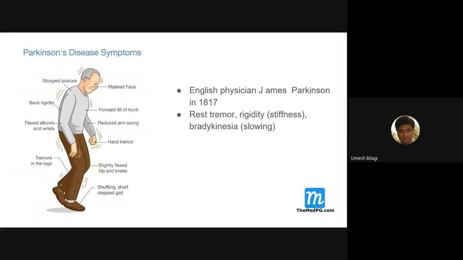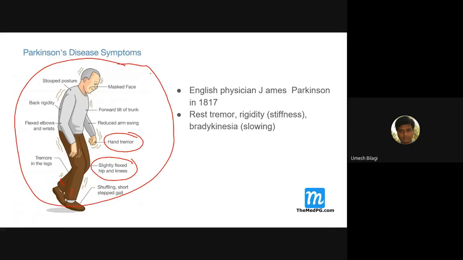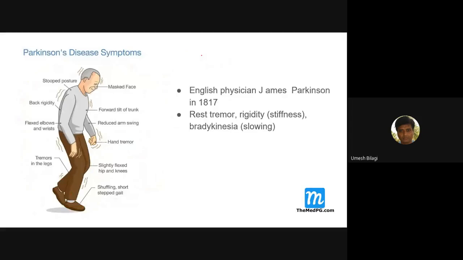And tremors can be there even in legs. You can see some people walking like this, with shaky movements, and slightly flexed hip and knee. These are the clinical features of a Parkinson's disease patient.